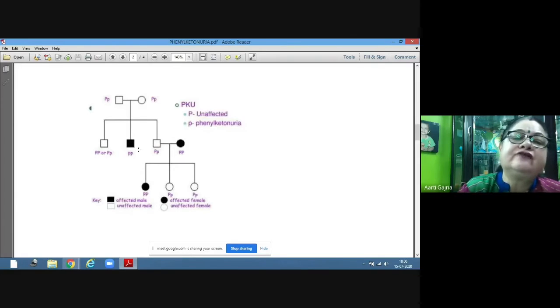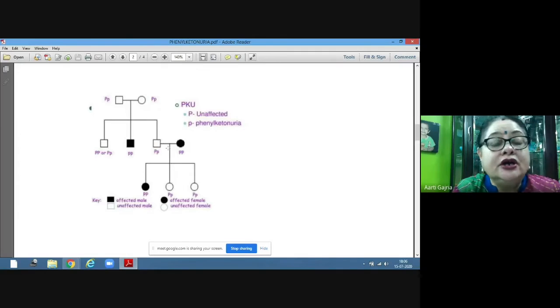So this son would be affected by this disease. The third son is heterozygous, so he is also not affected because this is a recessive trait disease. He will express only the dominant character, not the recessive.